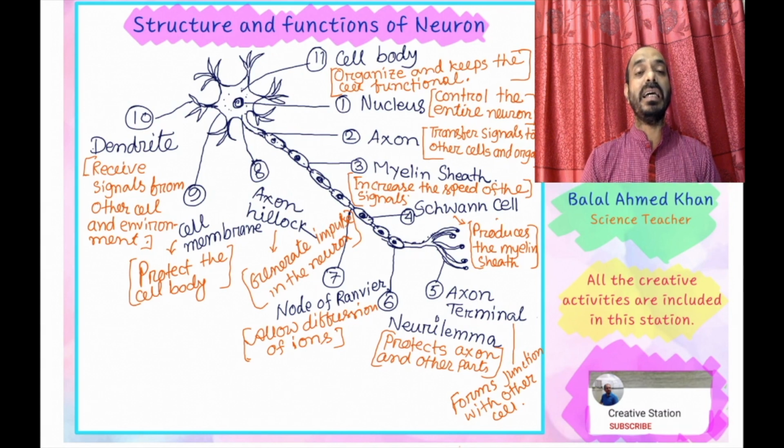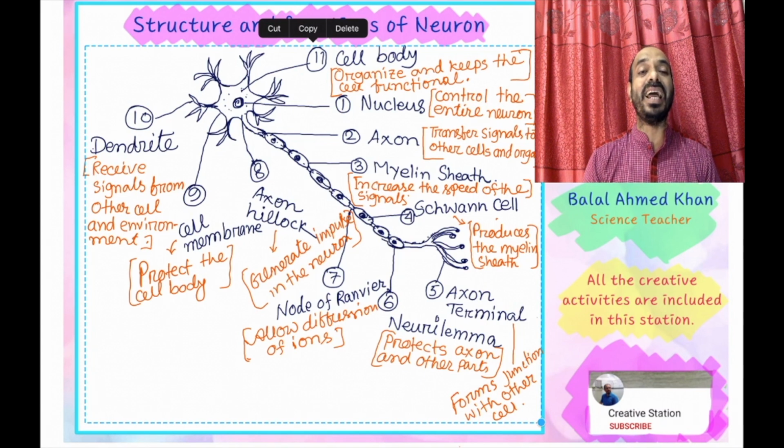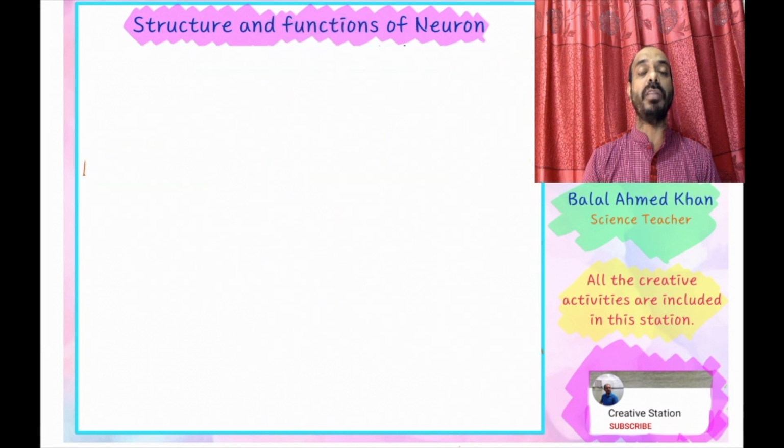So all the structure and function are represented with these 11 labels and their functions: cell body, nucleus, axon, myelin sheath, Schwann cell, axon terminal, neurolemma, node of Ranvier, axon hillock, cell membrane, and dendrite. These are the parts that control all the activities of the human body, and physiological, internal and external communication is held with the help of this cell.